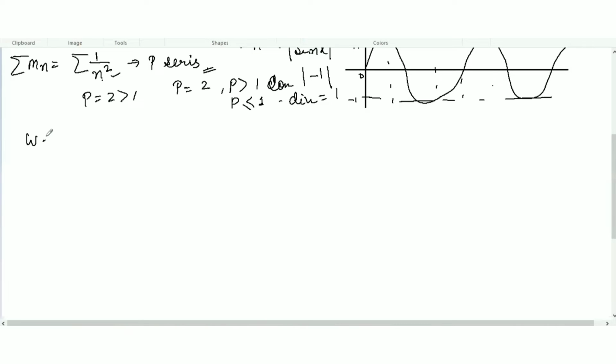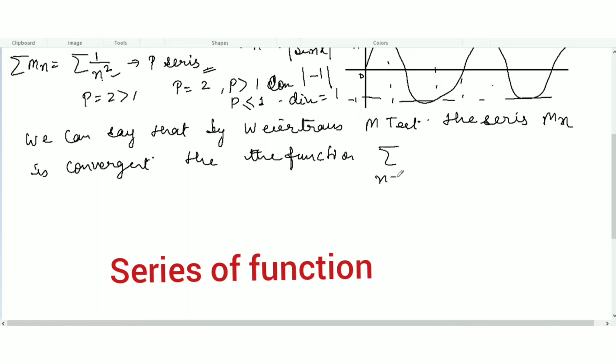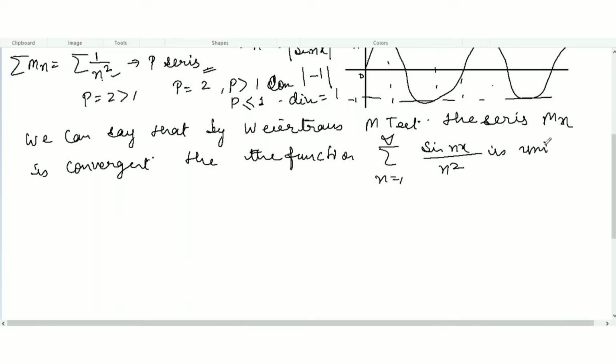So we can write here that by the Weierstrass M-test, the series Mn is convergent, then the function, the summation of n equal to 1 to infinity of sine of nx over n squared, is uniformly convergent.